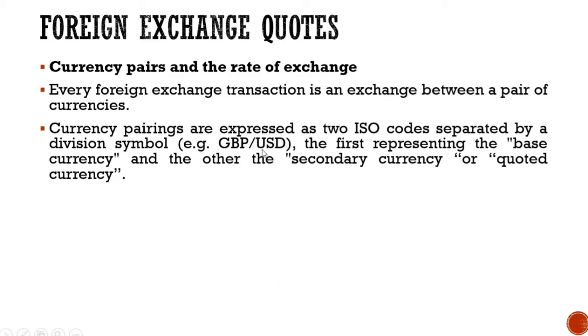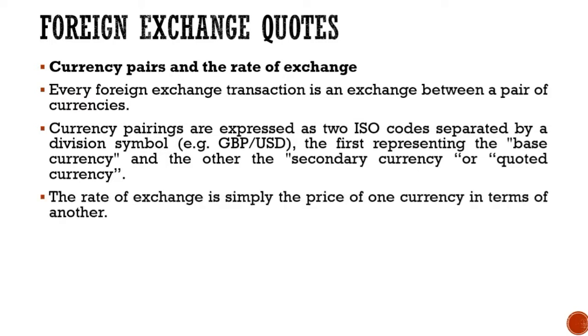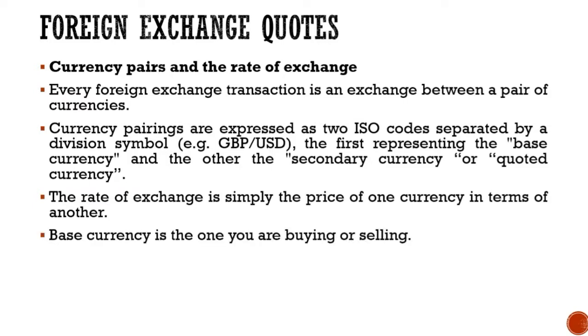So always remember, an exchange rate code will always be given in two names or in pairs of currency. The first is called the base currency and the other one is called the quoted currency. The rate of exchange is simply the price of one currency in terms of another. The base currency is the one you are buying or selling.